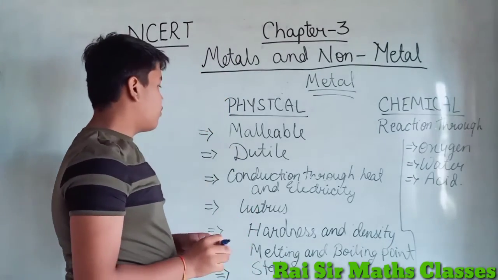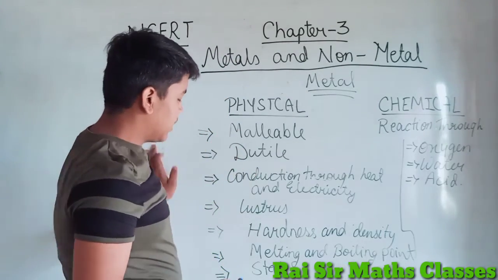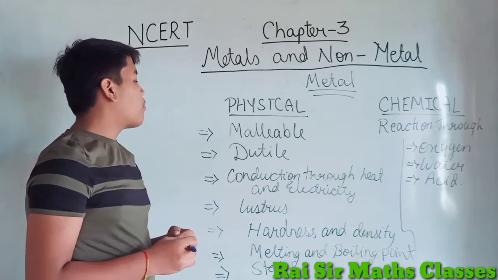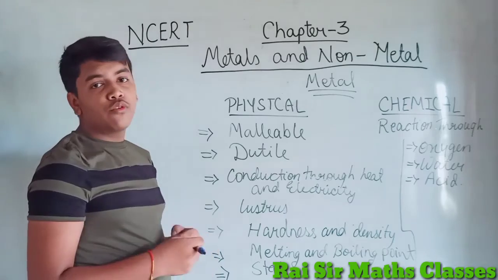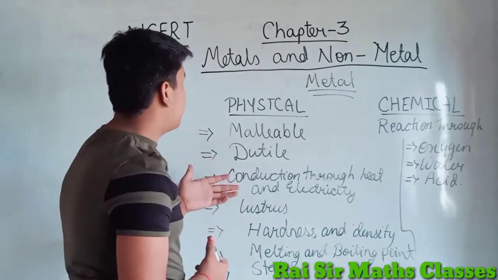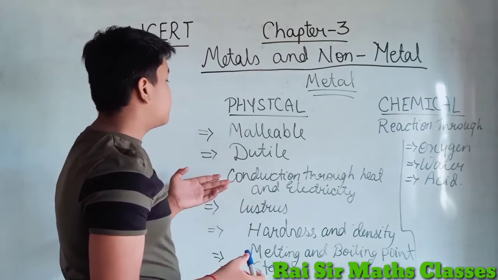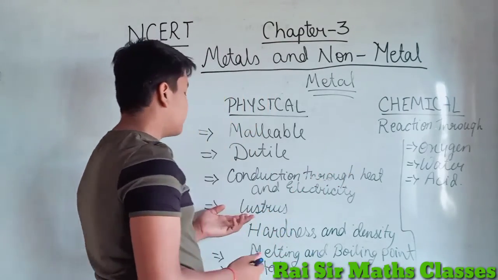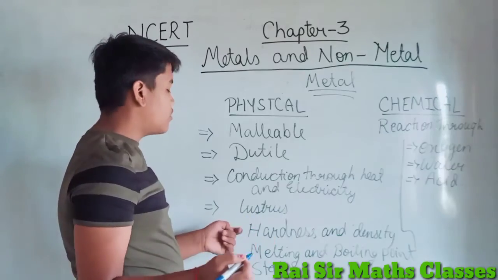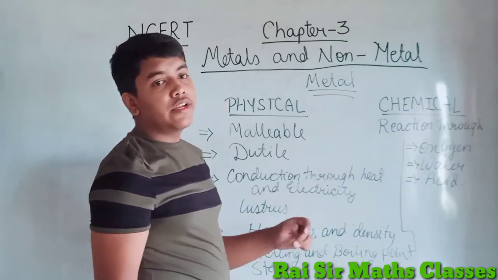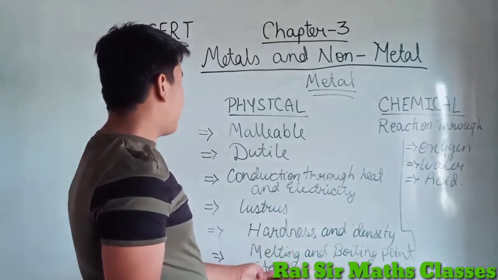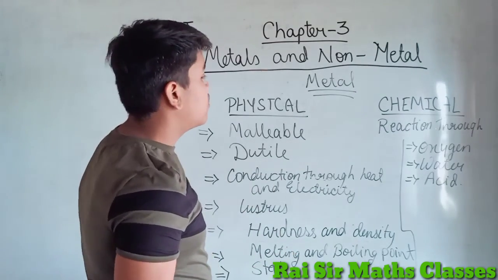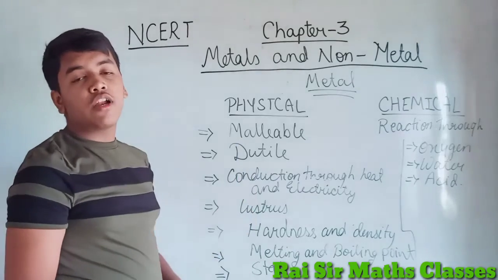So the physical properties of metal and non-metal are being shown here. The properties we are going to know in the next video are malleability, ductility, conductivity of heat and electricity, lustre, hardness and density, melting and boiling point, and state at room temperature in the physical appearance. So what is physical appearance? I would like to tell you.